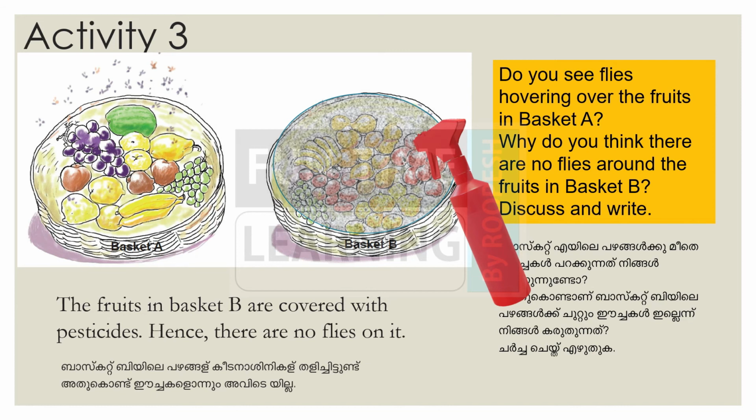Here is the answer to that question. The fruits in basket B are covered with pesticides, കീടനാശിനി. Hence there are no flies on it. So even though there are flies around basket A, it will be healthier than the fruits in basket B, because basket B is pesticide sprayed.